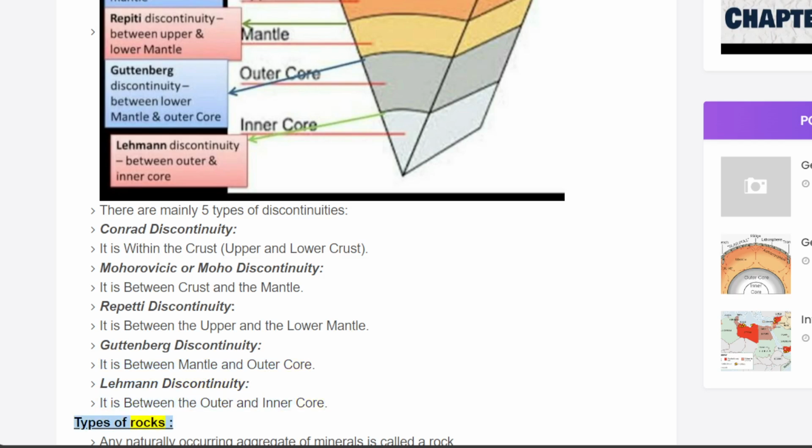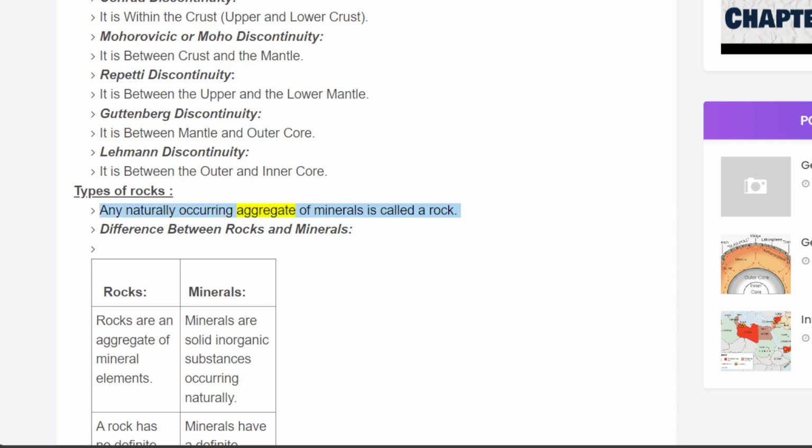Types of rocks. Any naturally occurring aggregate of minerals is called a rock. Difference between rocks and minerals. Rocks are an aggregate of mineral elements. Minerals are solid inorganic substances occurring naturally.